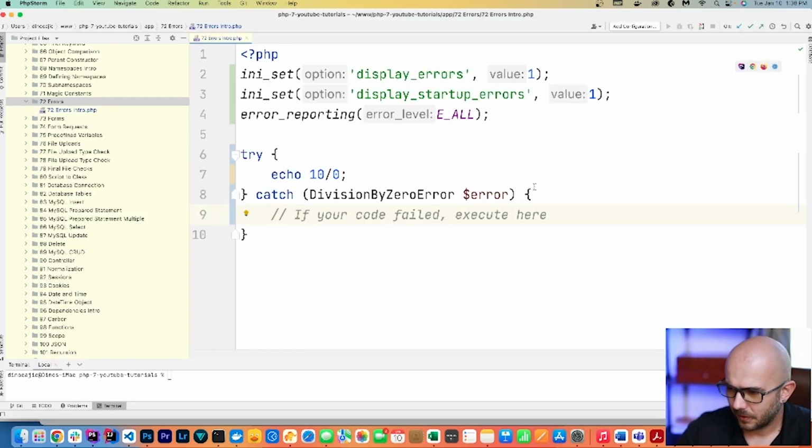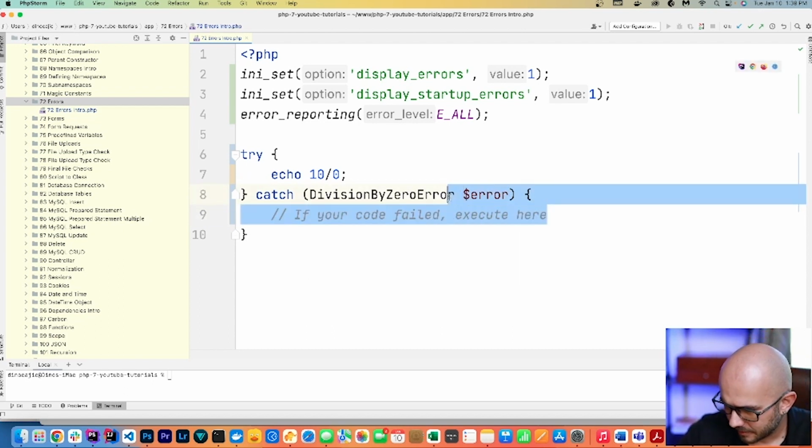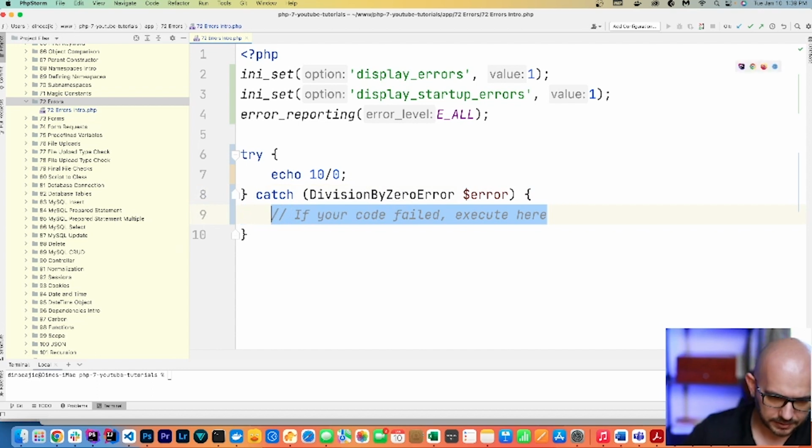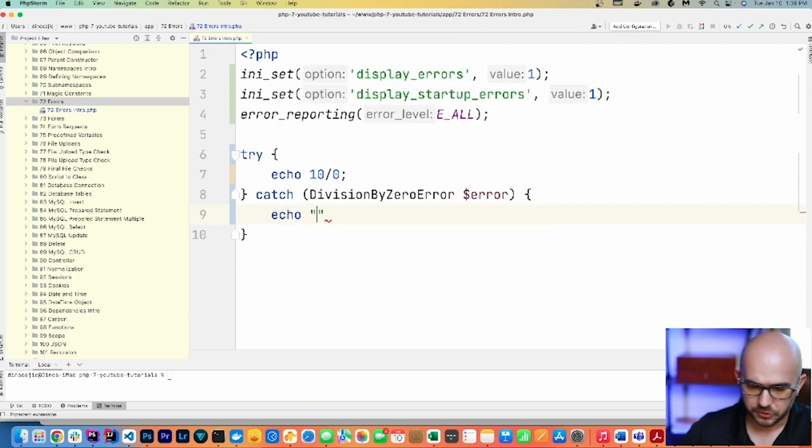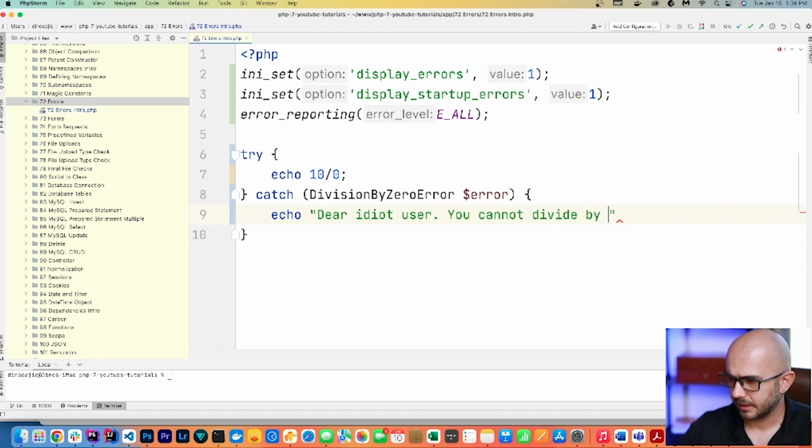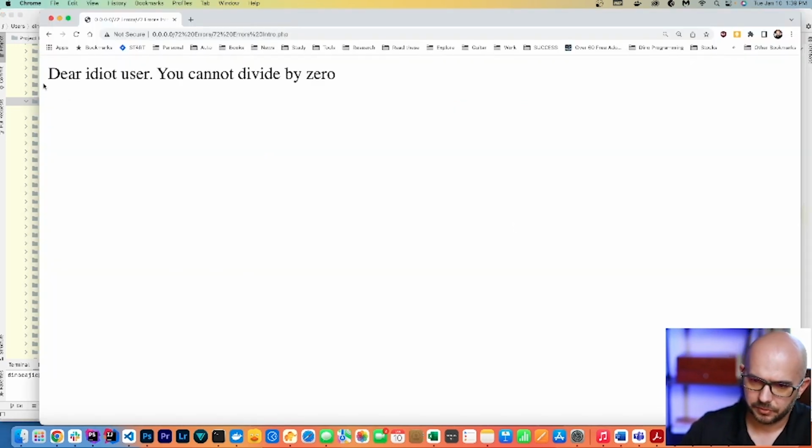So where does our error exist? Well, it exists inside of this argument, or this variable, the error variable. And we can handle this error gracefully, by sending an email stating that an error occurred, or maybe even logging into our log file. Or we could just echo something out, more user-friendly, like, "Dear idiot user, you cannot divide by 0." And so now we refresh, we get our "Dear idiot user, you cannot divide by 0."